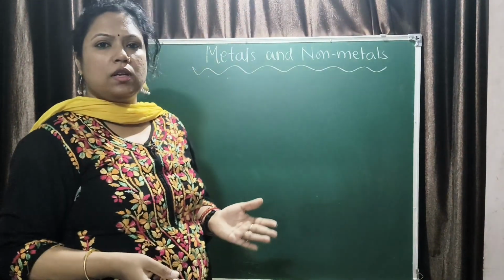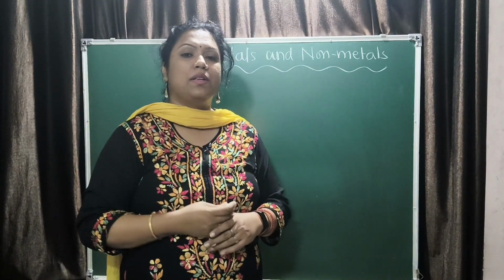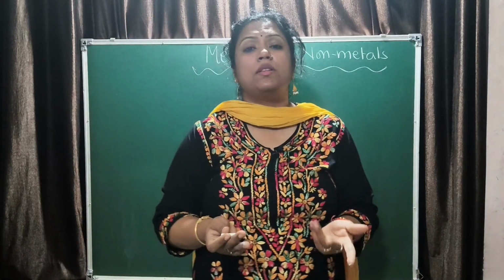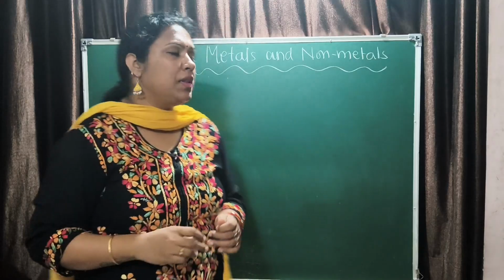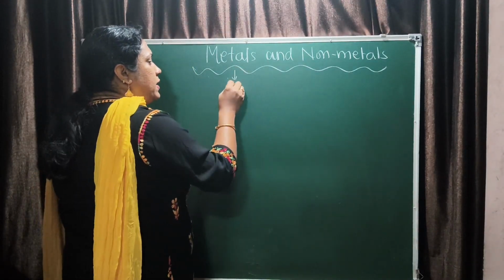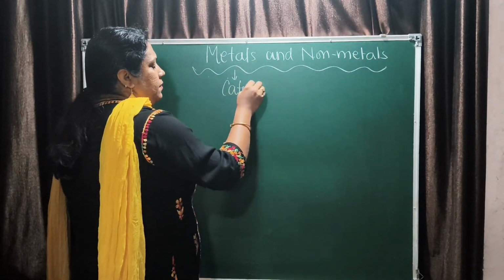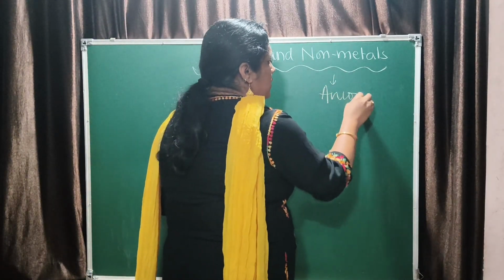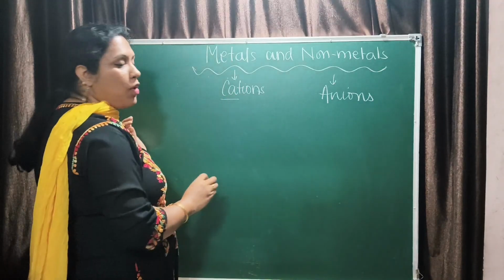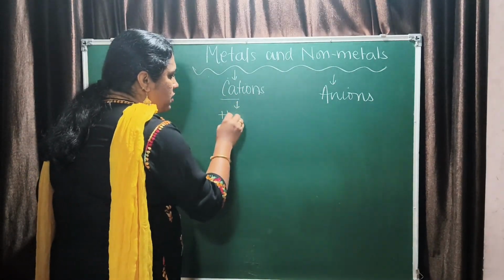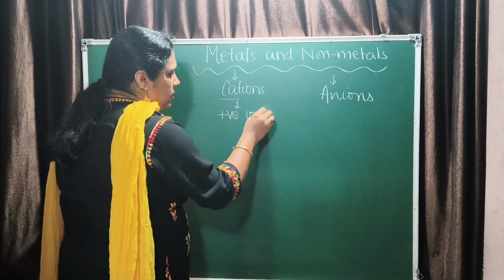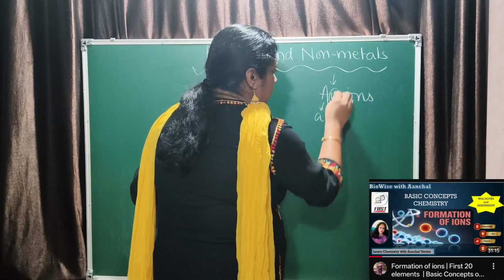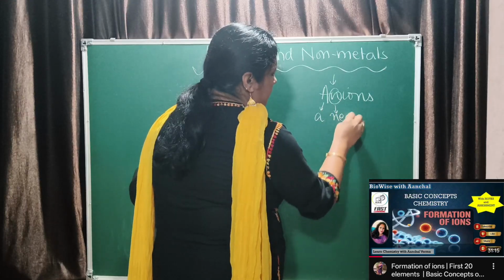Now, this is all about the physical properties. Then we talk about the chemical properties of metals and non-metals. Before going into the chemical properties, we should know how metals and non-metals react. For reaction between metals and non-metals, you should know that metals form cations and non-metals form anions. What is a cation? Cations are positively charged ions. And anions are negatively charged ions.